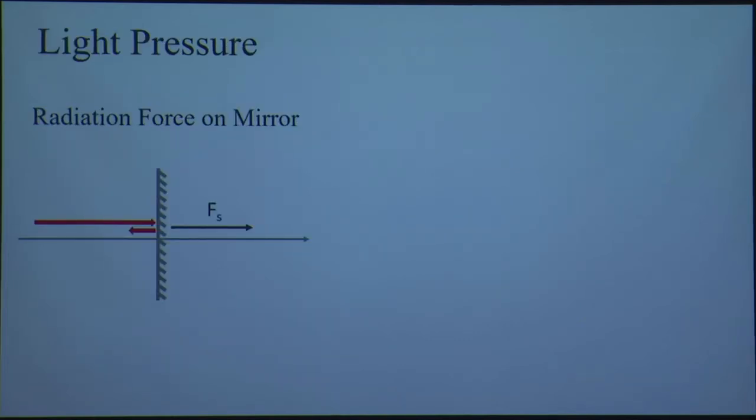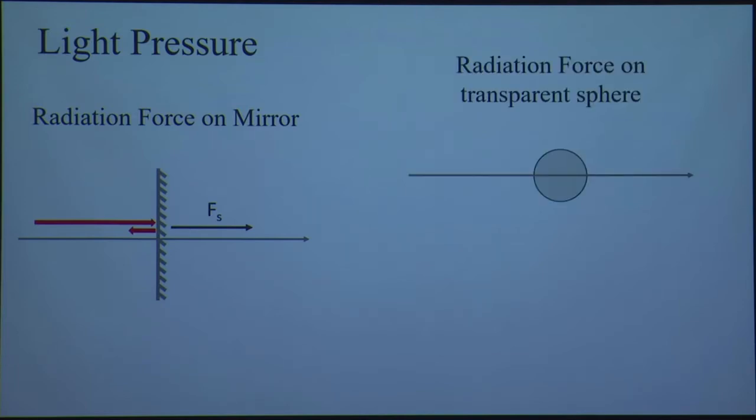And this light pressure can also be exerted on a spherical, transparent object, due to the refraction that I talked about. So, if light is coming to this object, and it is getting refracted, it will pass through this object, and since the light has changed its direction, there is a change in momentum of light, and since the momentum has to be conserved, the particle will feel a force.